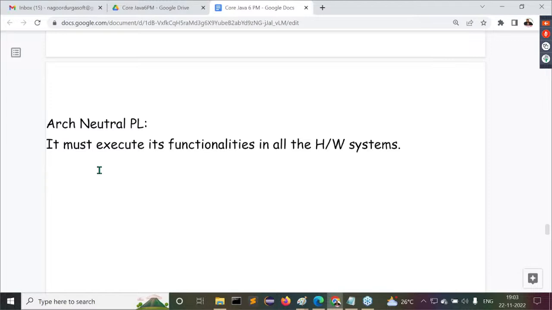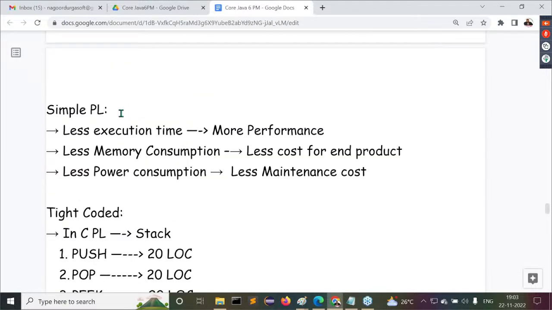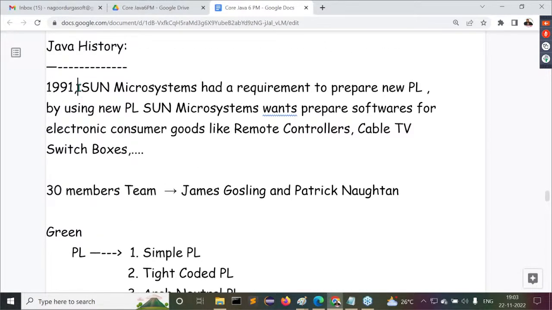Now we are at which year? Now tell me. Come on, guys. I'm not asking about 2022. In this overall story, now we are at which year? I think you have to remember this. What is the year I gave there now? 1991. Still Sun Microsystems is thinking about the programming language. Now we are at 1991.